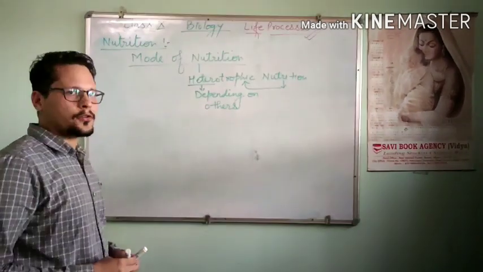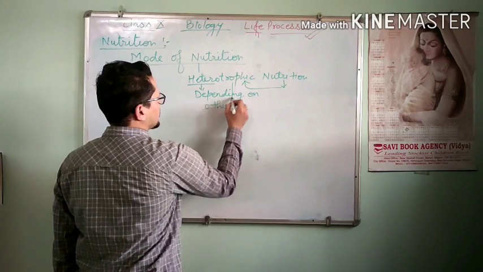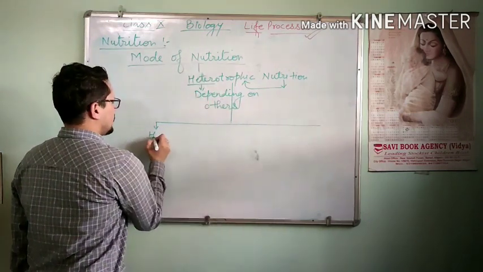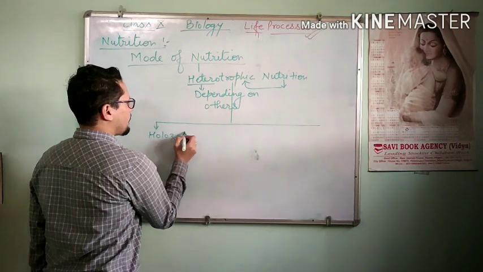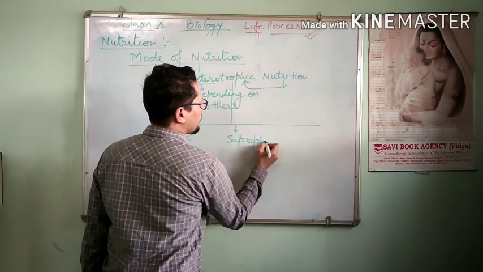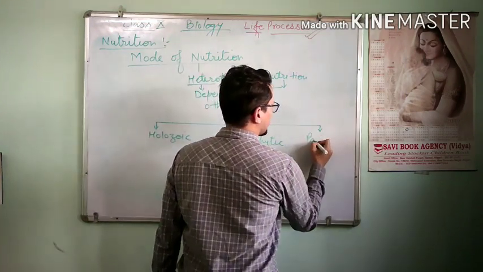Heterotrophic nutrition is further divided into three parts: holozoic, saprophytic, and parasitic.